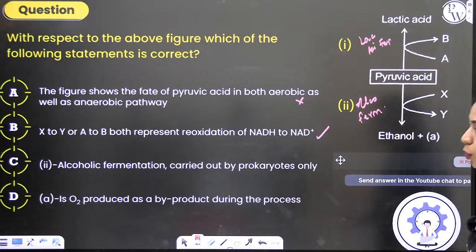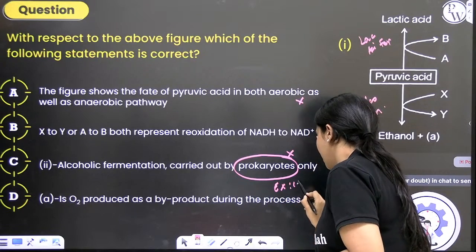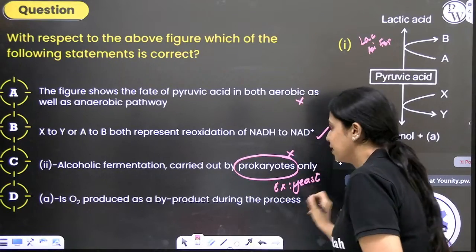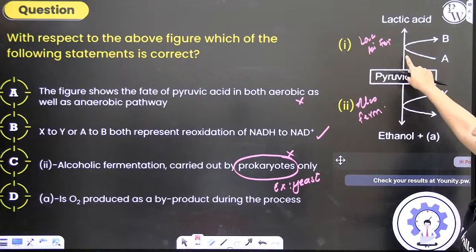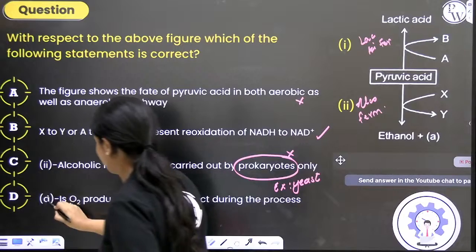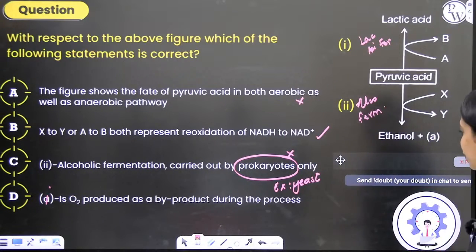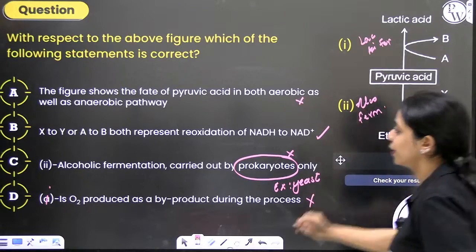It's carried out by prokaryotes only. No, it's not carried out by prokaryotes only. For example, we have yeast, which is a eukaryote, right? D. This should be one. Is oxygen produced as a byproduct during the process? Oxygen is not produced so far. So that is incorrect. So what is correct over here is option B.